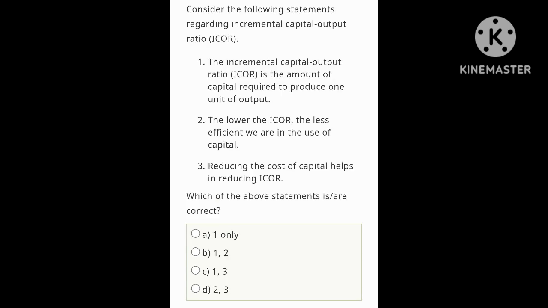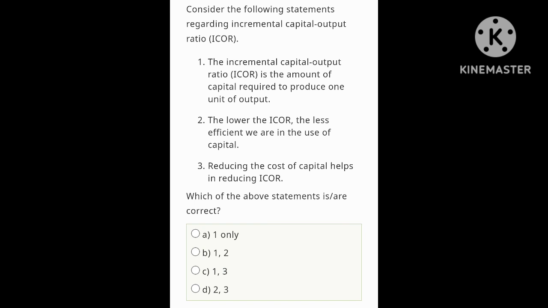Consider the following statements regarding incremental capital output ratio, ICOR. Statement 1: the incremental capital output ratio is the amount of capital required to produce 1 unit of output. Is this correct? Yes, this one is correct. Statement 2: the lower the ICOR, the less efficient we are in the use of capital.